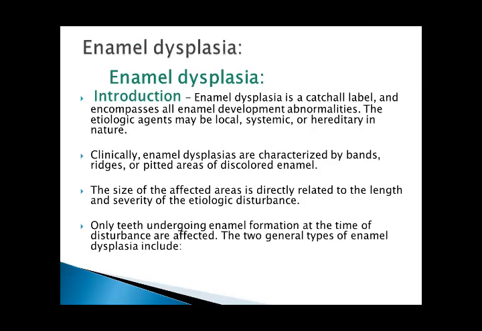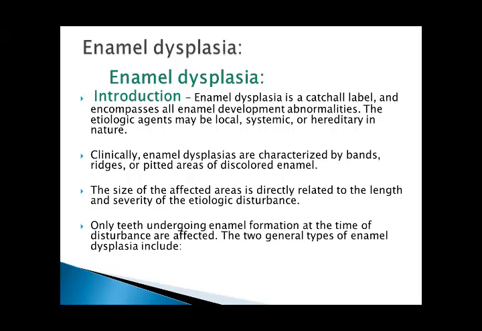Enamel dysplasia. Enamel dysplasia is a general term and encompasses all enamel development abnormalities. The etiologic agents may be local, systemic, or hereditary in nature. Clinically, enamel dysplasias are characterized by bands, ridges, or pitted areas of discolored enamel. The size of the affected areas is directly related to the length and the severity of the etiologic disturbance. Only teeth undergoing enamel formation at the time of the disturbance are affected.